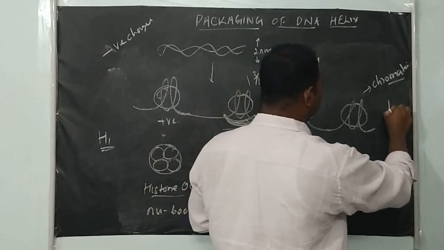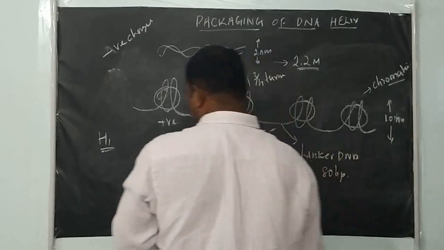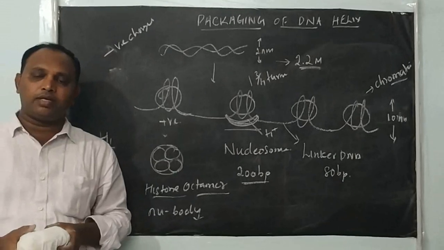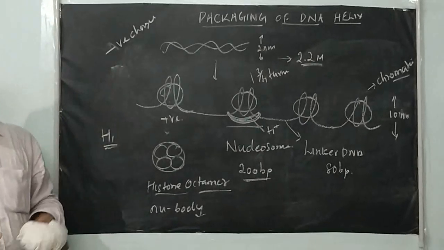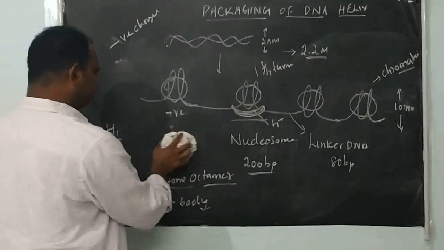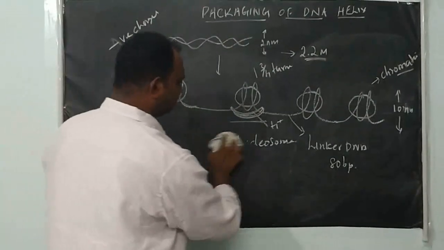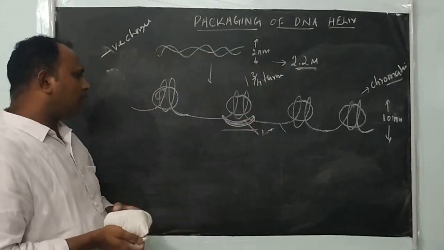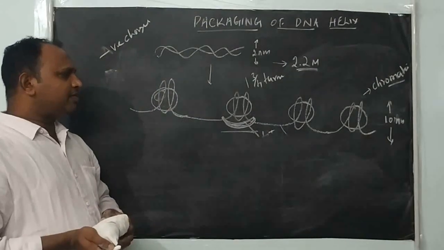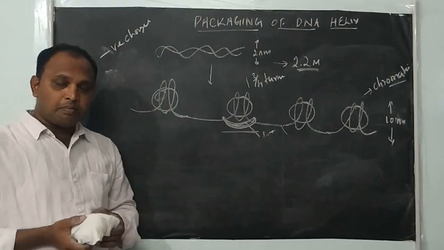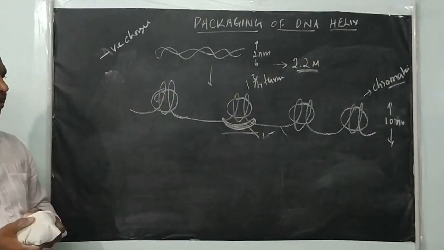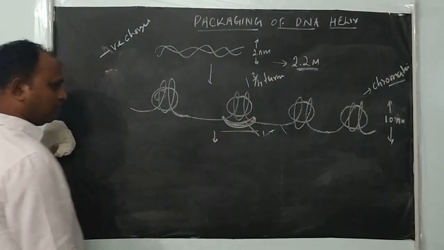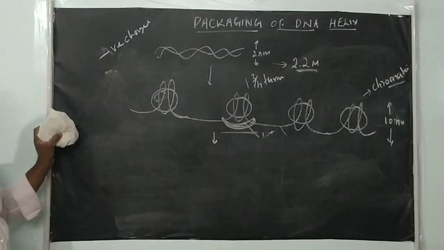It's a very important one. In first level packing with the histone octamer, the width of the DNA or the chromatin fibers now becomes 10 nanometer, right? 10 nanometer. Initially the size of DNA is 2 nanometer. After wrapping or binding with the histone protein, the length is reduced, but the width is increased. The diameter of the fiber is increased. It becomes 10 nanometer.